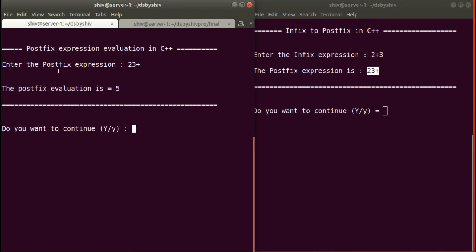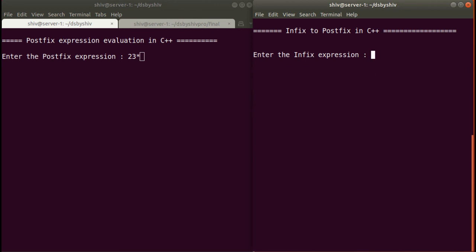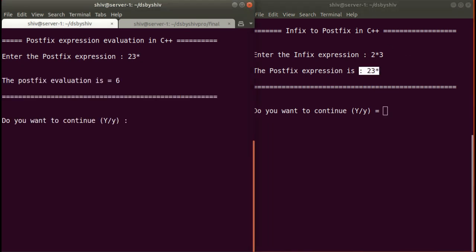So the final output is 5 here, you can see. Like that we can write 2 multiply by 3, so it will be 2 3 multiplication. So we will get 6, which is right. Like this it will give the exact right value.